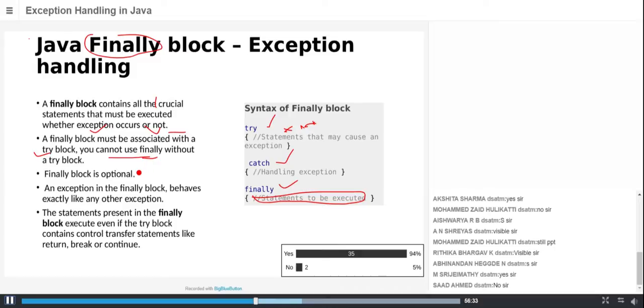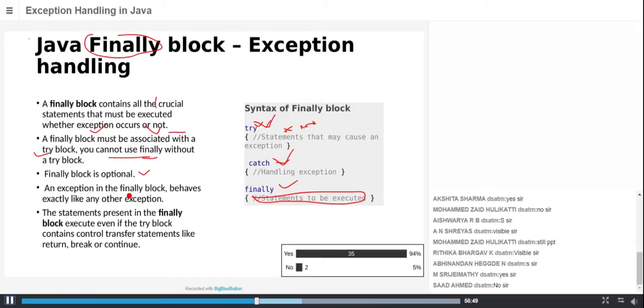And finally is optional. You need not write finally whenever you write try and catch. But the opposite is not true: you can write finally only if you have a try block. That's what you need to remember.